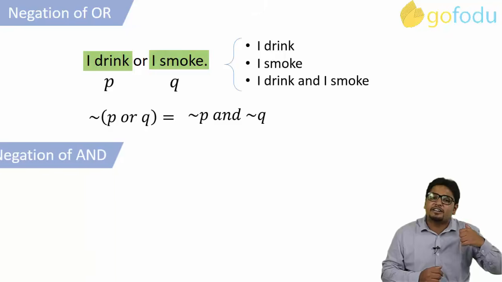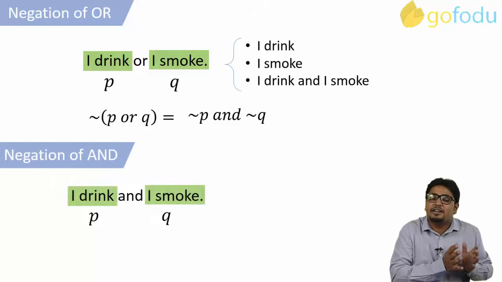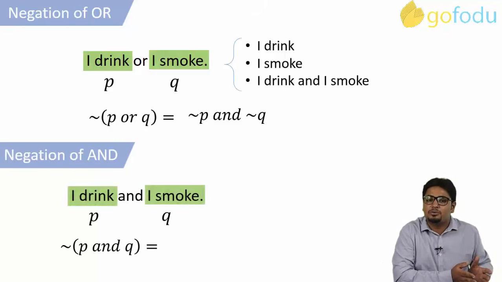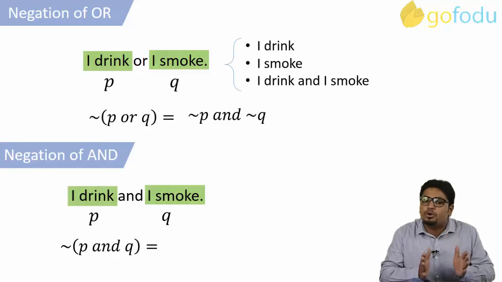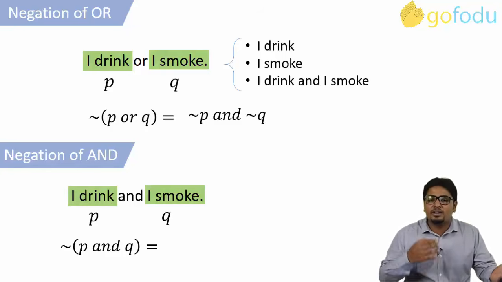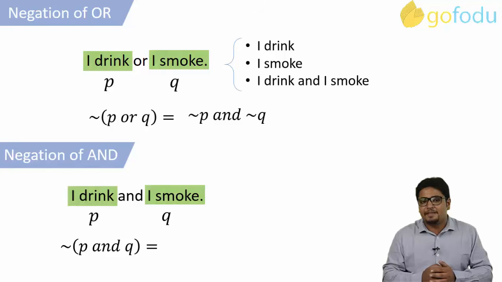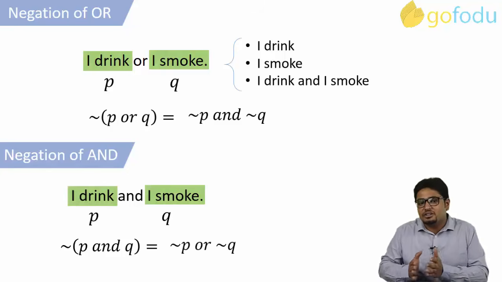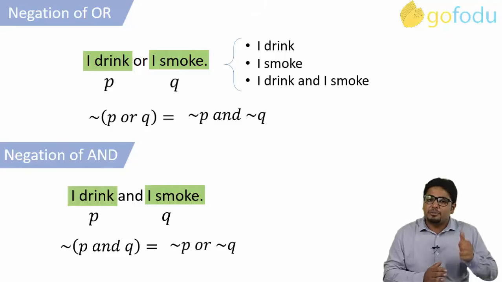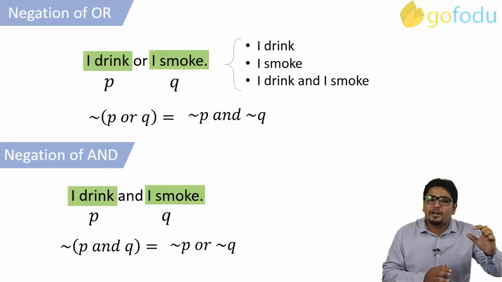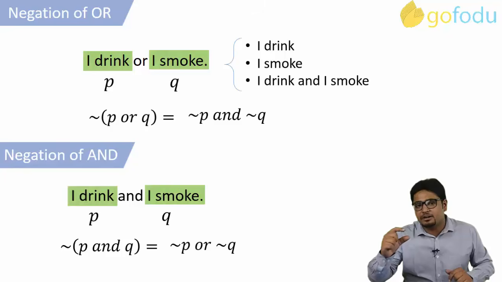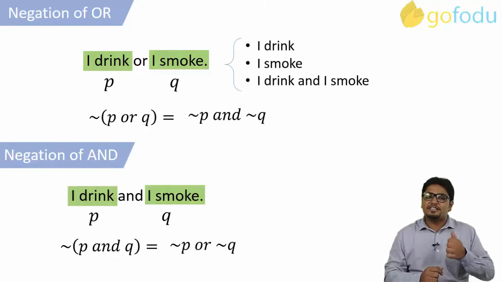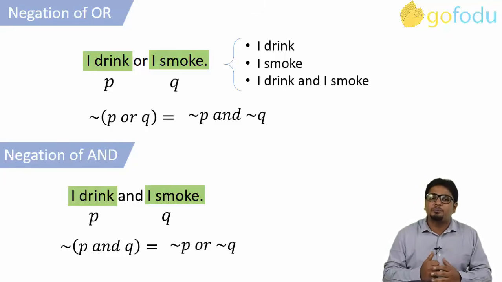Similarly, for connective AND, that is negation of P and Q. This means I don't do both. Neither I drink nor I smoke. It will result in negation P or negation Q. Remember the rule: or becomes and, and becomes or. This is known as De Morgan's law of compound statement.